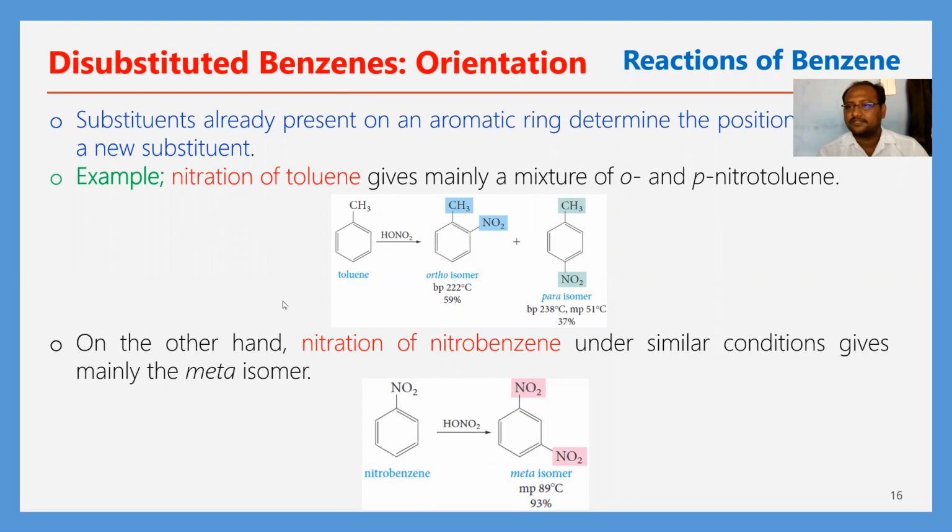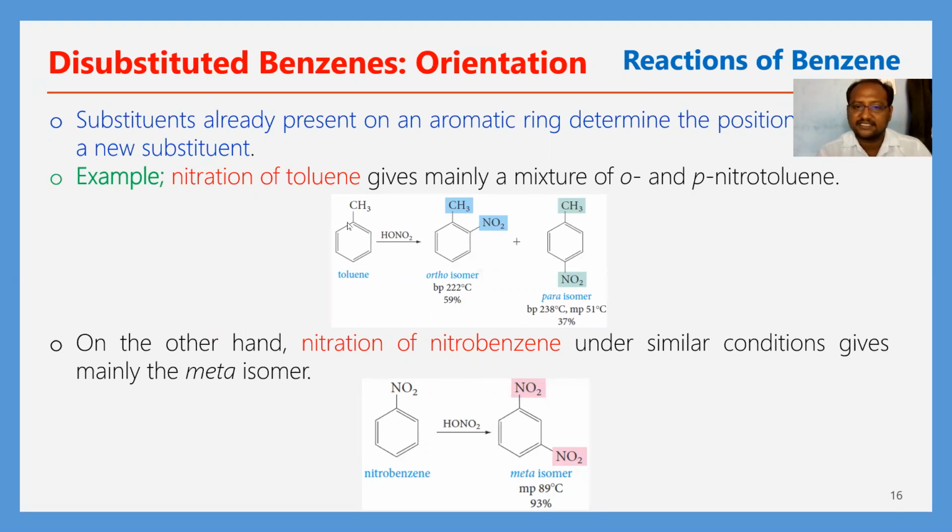Now, if you think about toluene, the methyl group is present on this benzene ring. This is the substituent. This will decide the incoming electrophile position, where it should be occupied on the benzene ring. So in this case the substituent will decide the incoming electrophile position.